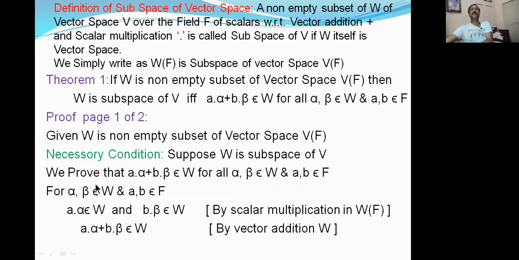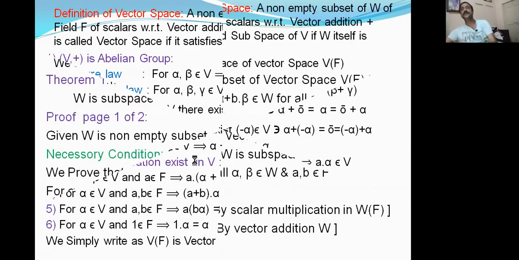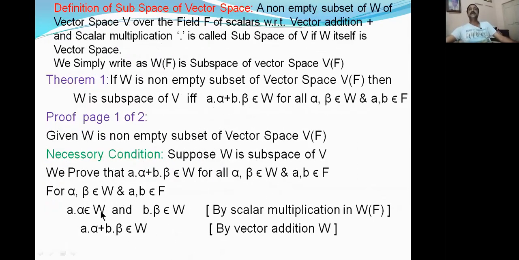We know that W is a subspace. Subspace means itself is a vector space. Vector space means scalar multiplication exists. If you go to the definition of vector space, scalar multiplication exists. That means one scalar into one vector must be in W. Similarly, scalar b into vector beta, b beta belongs to W, because of scalar multiplication in W. So a alpha is in W, b beta is in W.